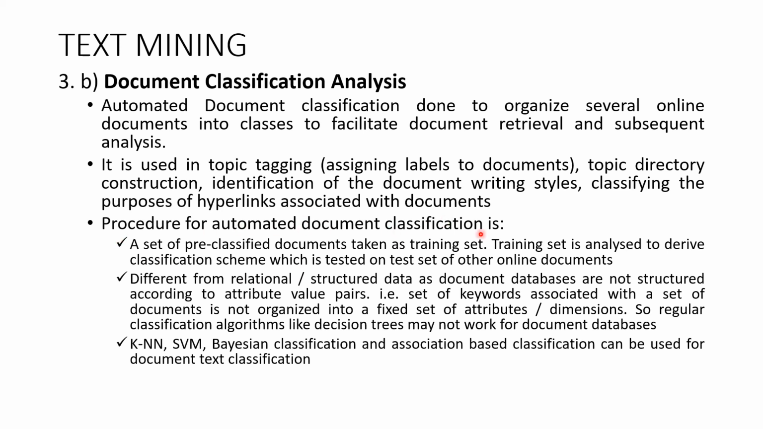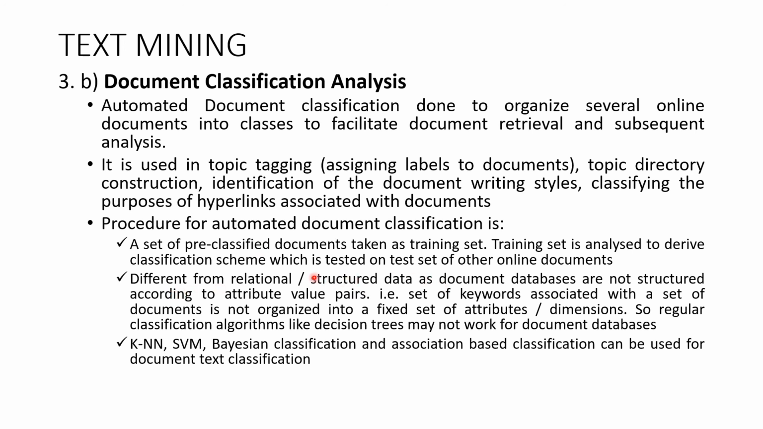The procedure for automated document classification is that a set of pre-classified documents is taken as a training set. The training set is analyzed to derive a classification scheme, which is tested on a test set of other online documents. So again, the whole method of classification remains the same. There is a training set which consists of documents which are already classified, which already have class labels. Then when a new document comes, that document will be classified by the data mining algorithm based on the pre-classified documents.